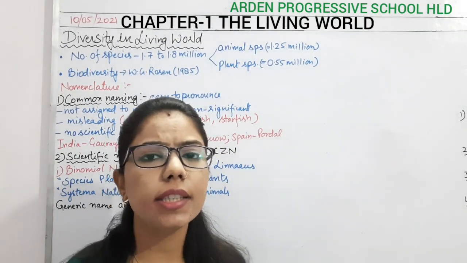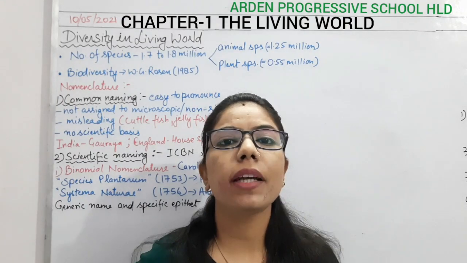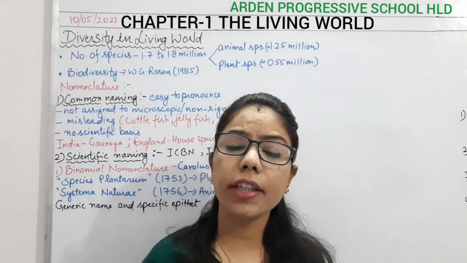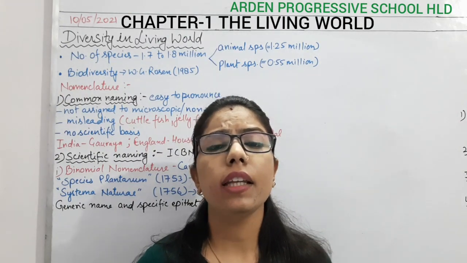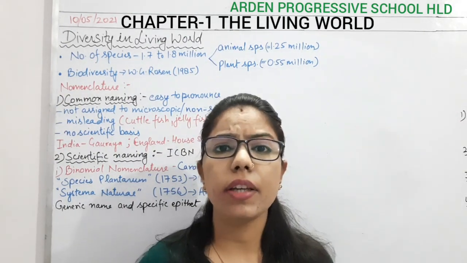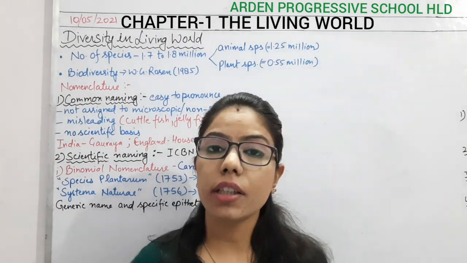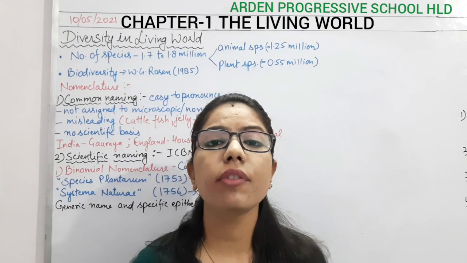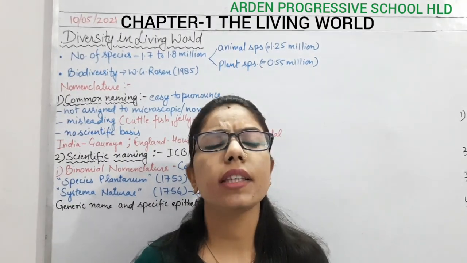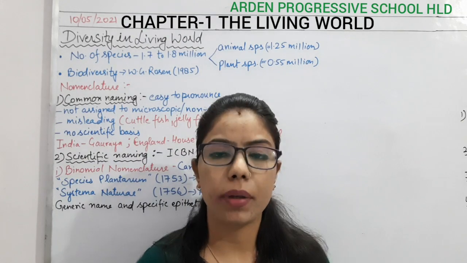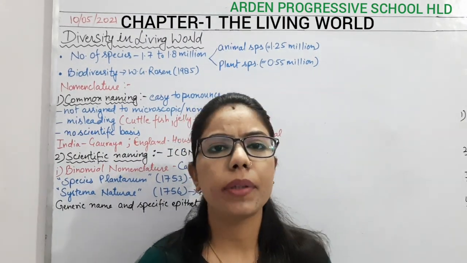Chapter name was the living world. In this chapter, we were discussing what we mean by a living thing and what the different characteristics of living organisms are. We have done that reproduction as well as growth are not the defining properties of life. So what are the defining properties of life? Like metabolism and consciousness. These are the defining properties, and we have completed that part.